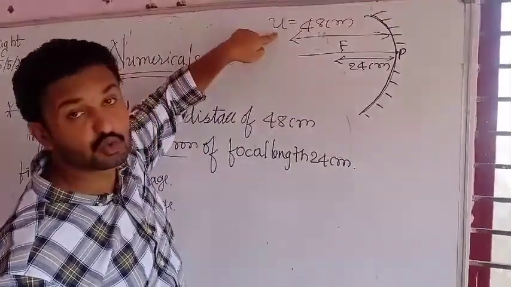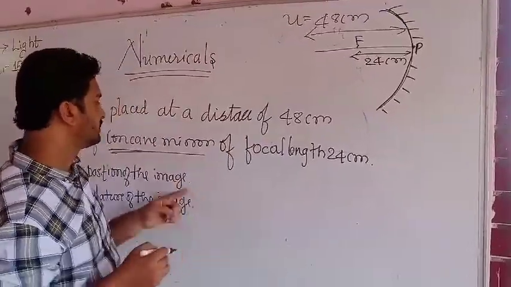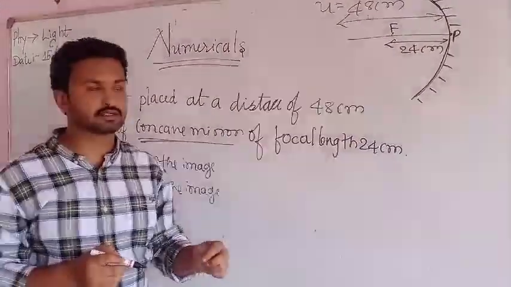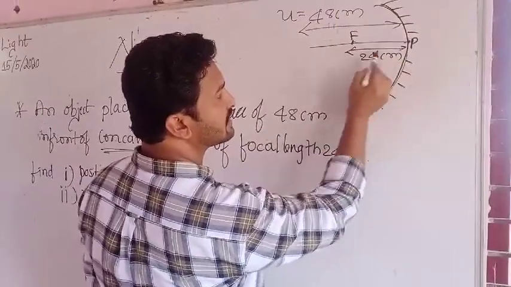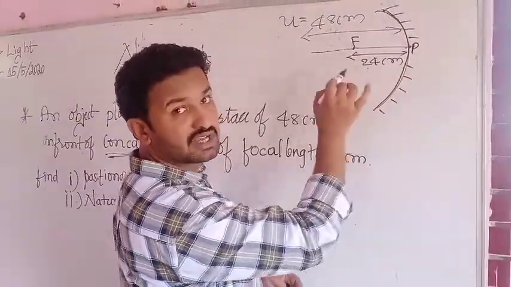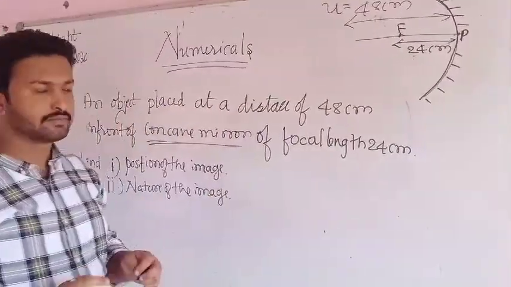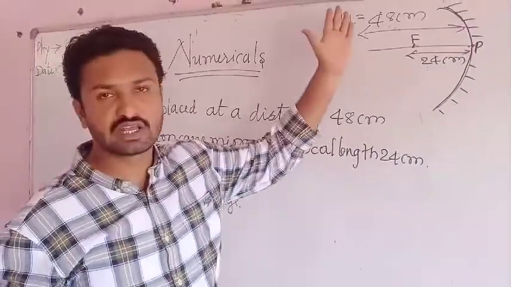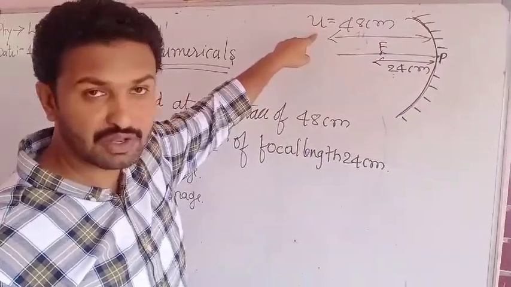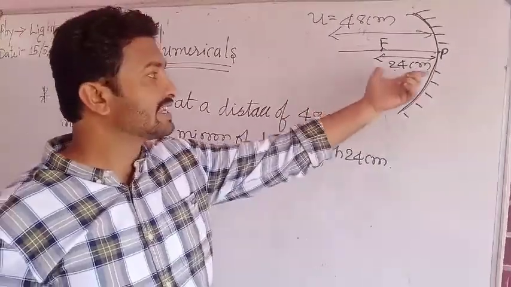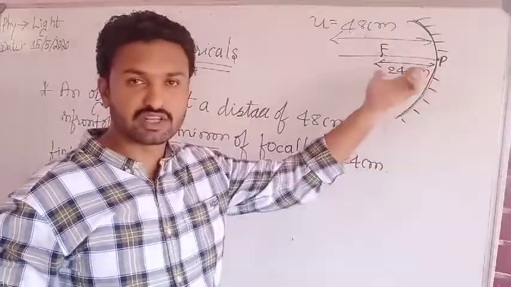This is u. And this is focus, right? From here to here is what? Focal length. That is 24 centimeter. They have given object is at 48 centimeter in front of a concave mirror, that is u value, and the focal length 24 centimeter.